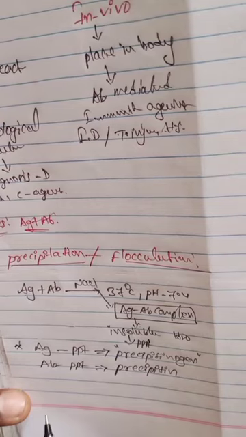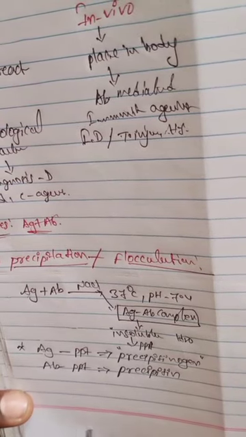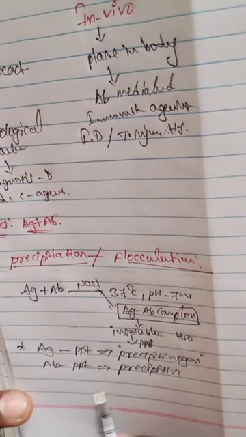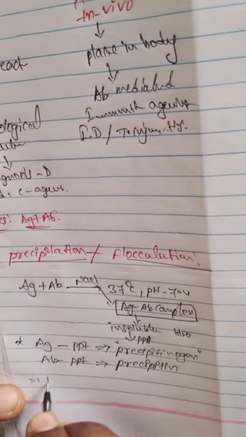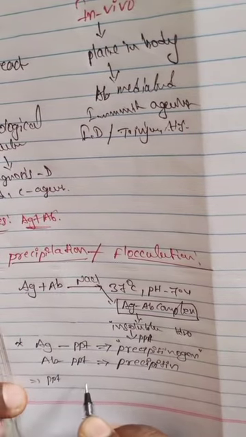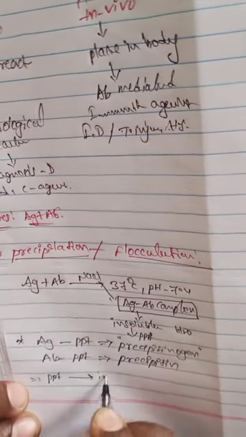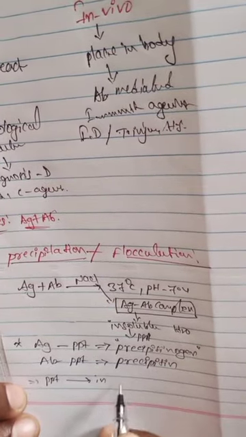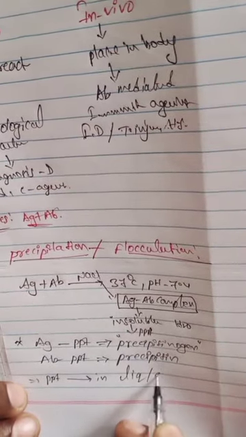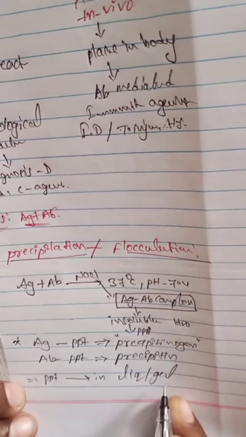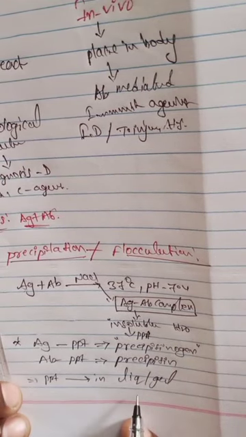The next one, the precipitation reaction can take place in liquid or gel. Which type of liquid and gel?